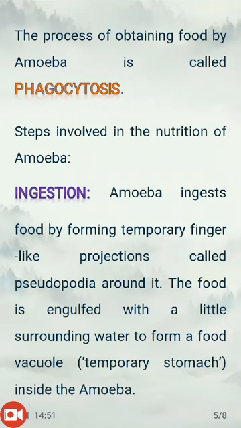Now the first step in amoeba nutrition is also ingestion. In this, amoeba ingests food by forming temporary finger-like projections called pseudopodia around it. So at the edge of the food, it forms temporary finger-like projections of plasma membrane called pseudopodia. Then the food is engulfed inside, and once inside the body of amoeba, the food is in the form of a food vacuole, which is like a temporary stomach. The food goes inside the food vacuole and gets stored in the body.